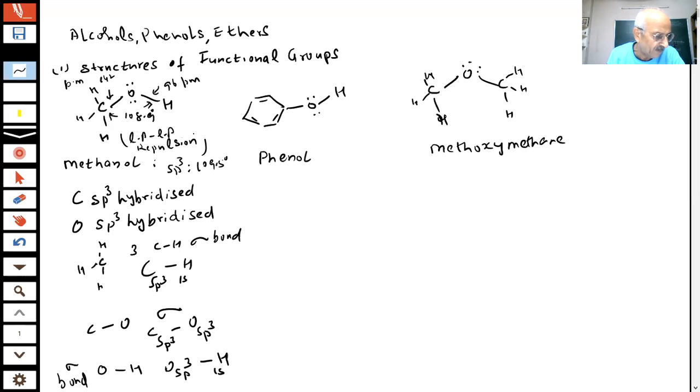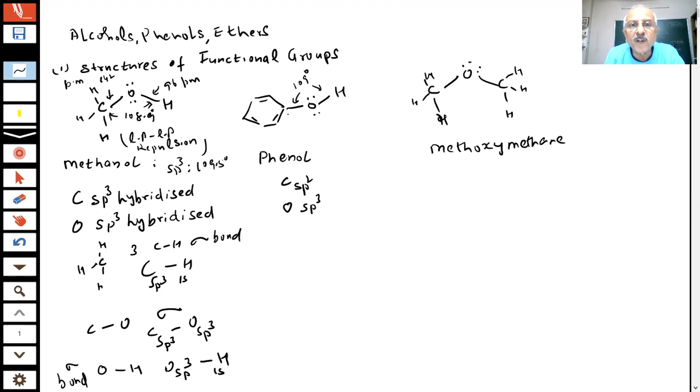This is the structure of methanol. Let us see the phenol story. There are two lone pairs of electrons again here, and here you see there is an aromatic system. The bond angle here. Hybridization. This carbon in phenol is sp2 hybridized. This is a double bond. Oxygen is sp3 hybridized. There are two lone pairs of electrons, and this bond angle is found to be 109 degrees experimentally.